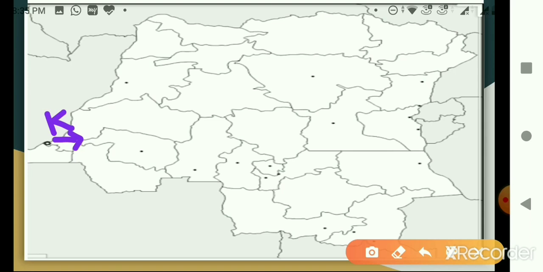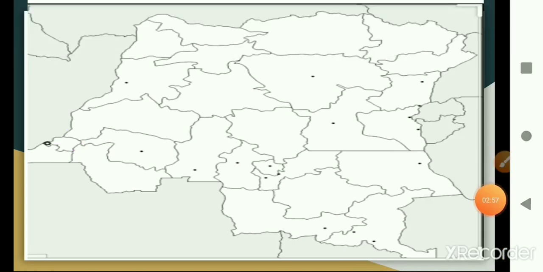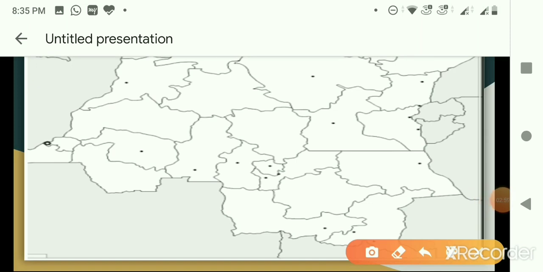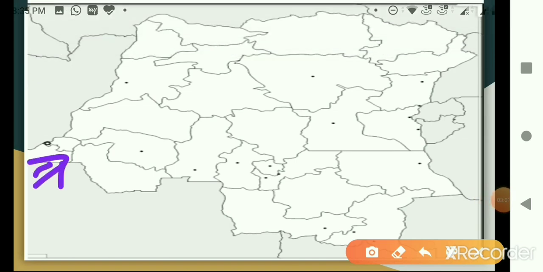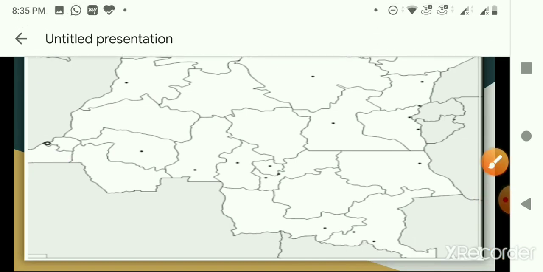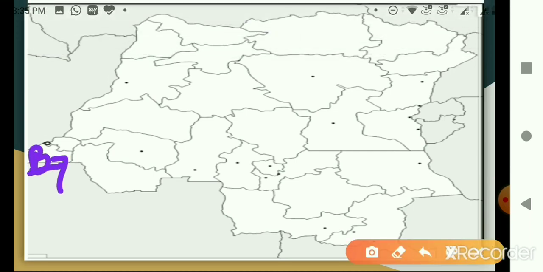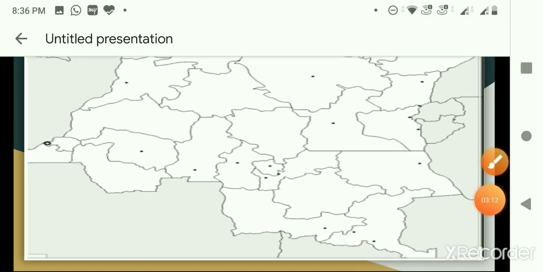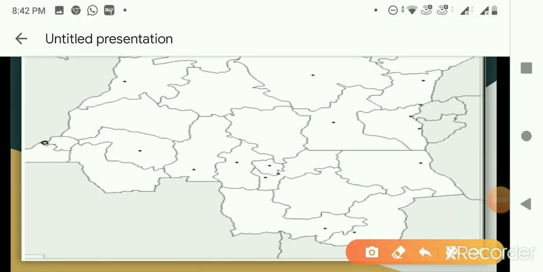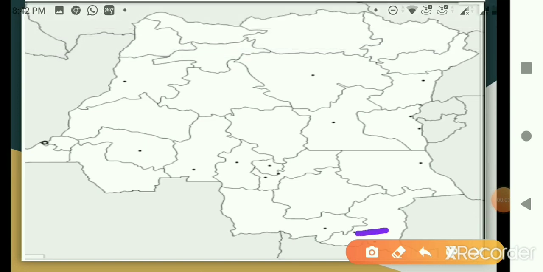So below Kinshasa, which city do we have, children? So here we have Boma. I'll draw the arrow and I'll write here Boma. Next, here we have Lubumbashi.